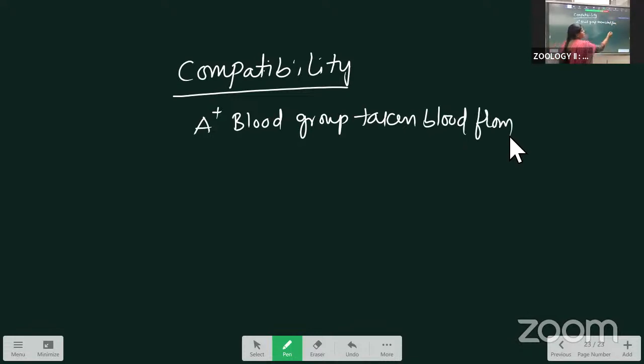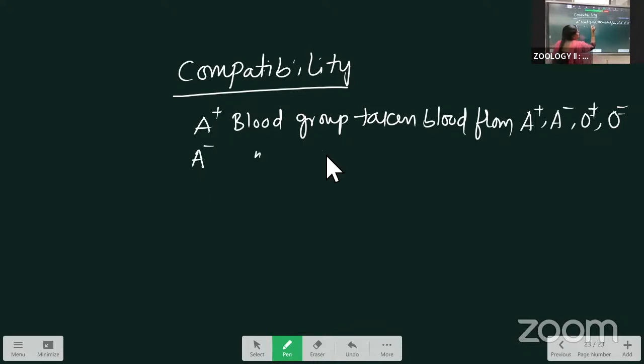A positive person can take A positive, A negative, O positive, and O negative. These 4 groups are suitable for the A positive blood group person. Next, the A negative group.